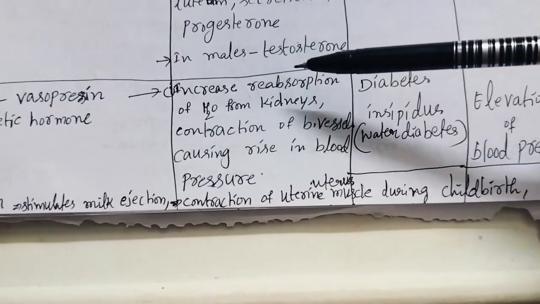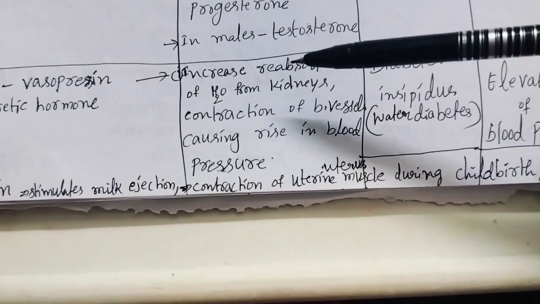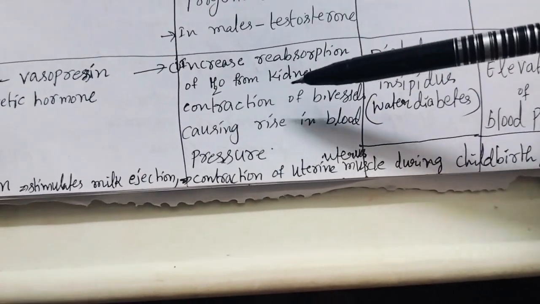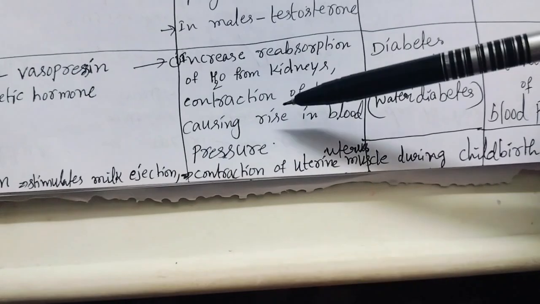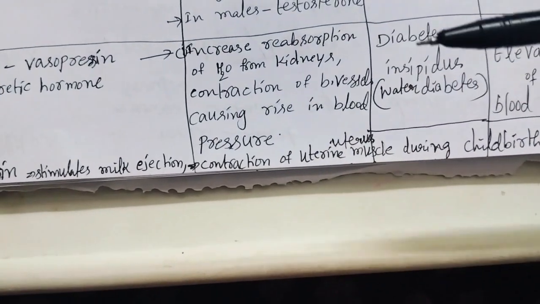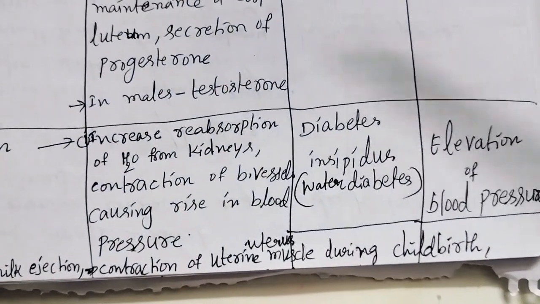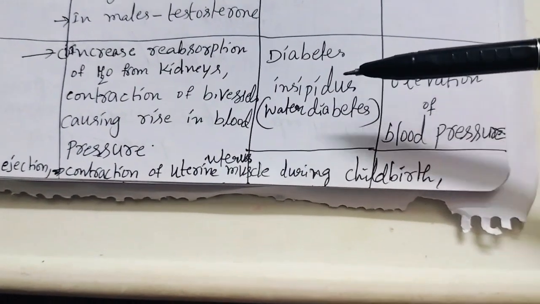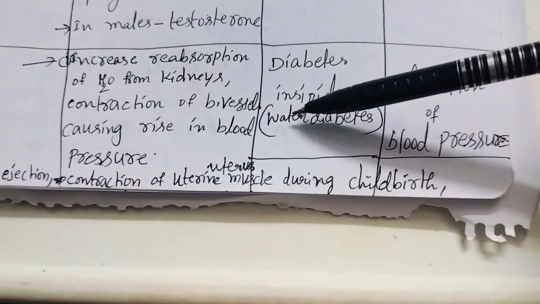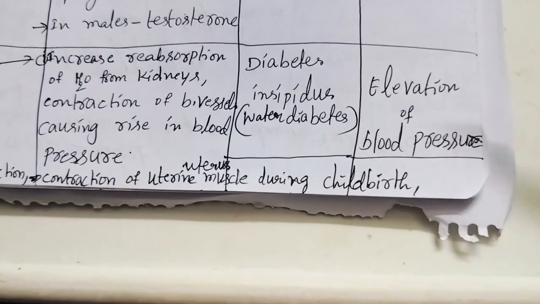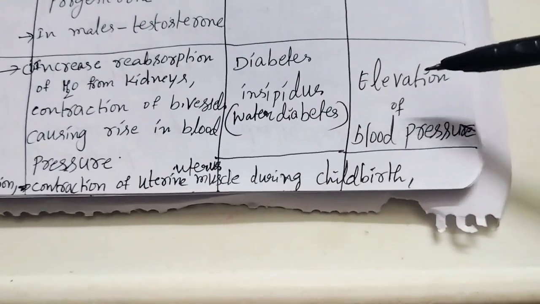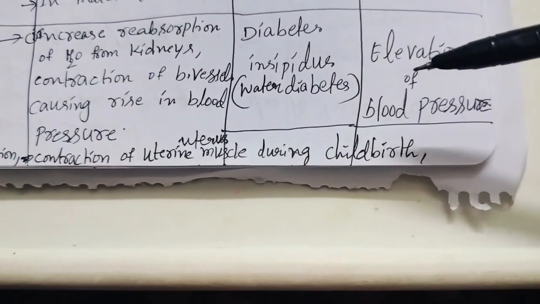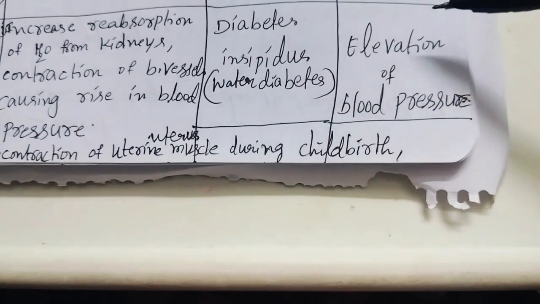It increases reabsorption of water from kidneys and causes contraction of blood vessels, raising blood pressure. Under secretion leads to diabetes insipidus, also called water diabetes. Over secretion causes elevation of blood pressure.